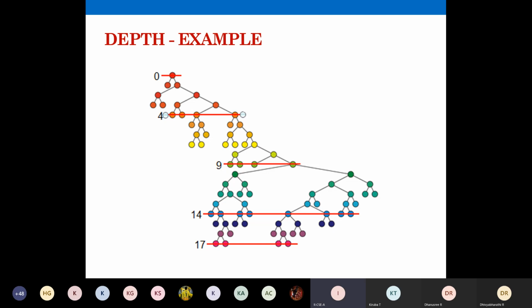Depth 9 means all the nodes. You need not worry about the parents, whether they belong to the same parent or not. All the nodes at that level are having depth 9 here. If you just count the edges, you will get 9 edges connecting the nodes in this level with your root node. And similarly 14 and 17. We're just going to count the number of edges connecting those nodes with your root node.